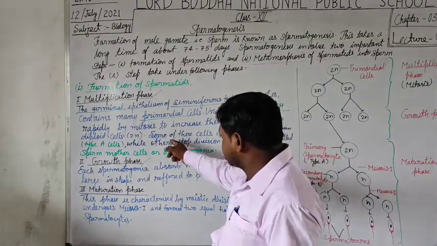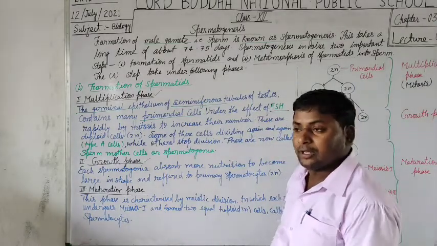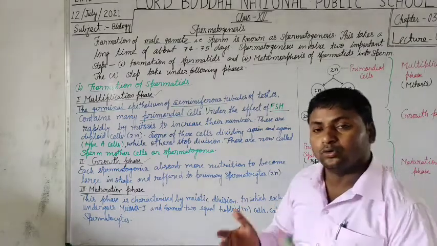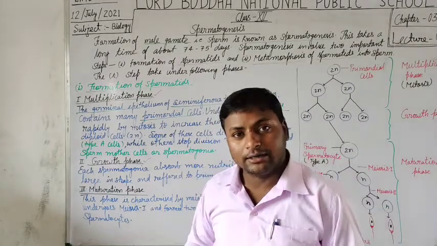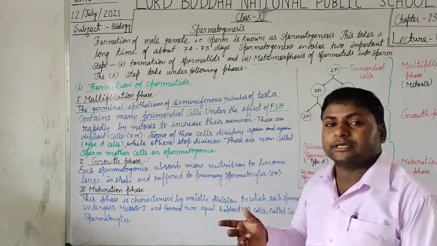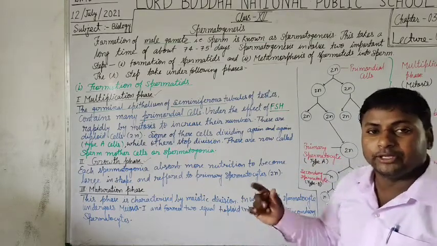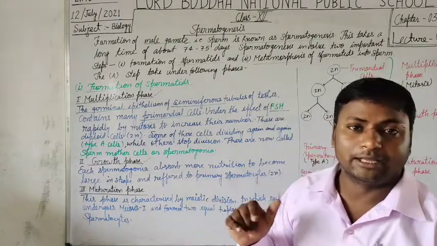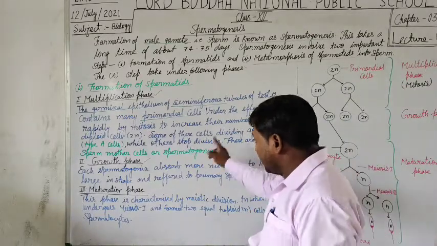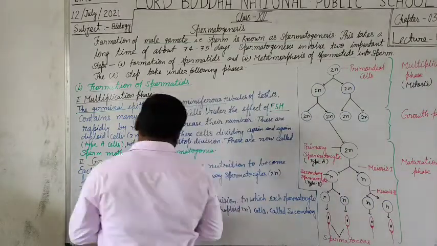So students, some of these cells divide again and again, and such cells which undergo division many times are called primary spermatocytes, and we can also call them type A cells. Why other? Here the others mean the type B cells.